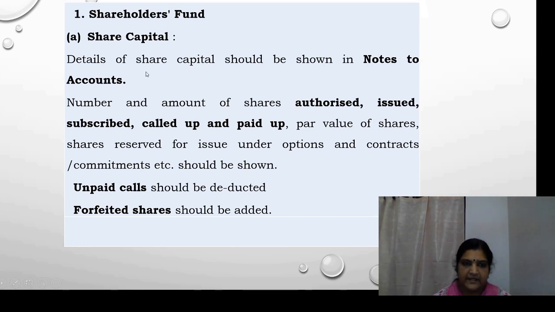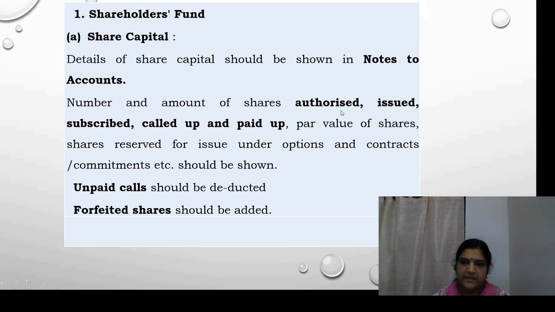So in the final account or the balance sheet, we will be writing the final amount only, and all the details relating to share capital will be given in the notes to accounts. Under share capital, we have to give details like the number and amount of shares authorized, issued, subscribed, called up and paid up, then par value of shares, shares reserved for issue under options and contracts, commitments, etc. All these things should be shown.